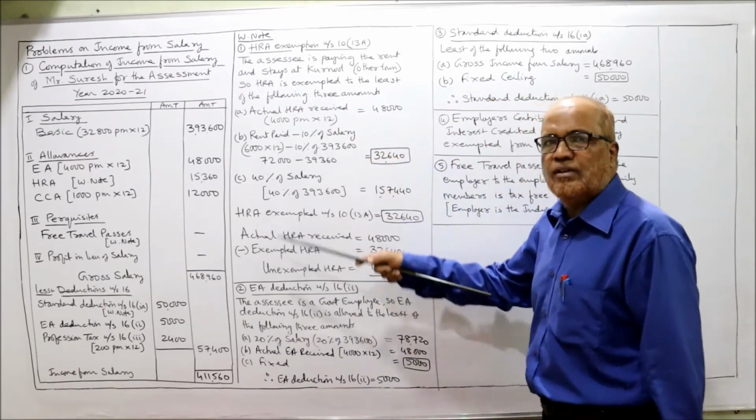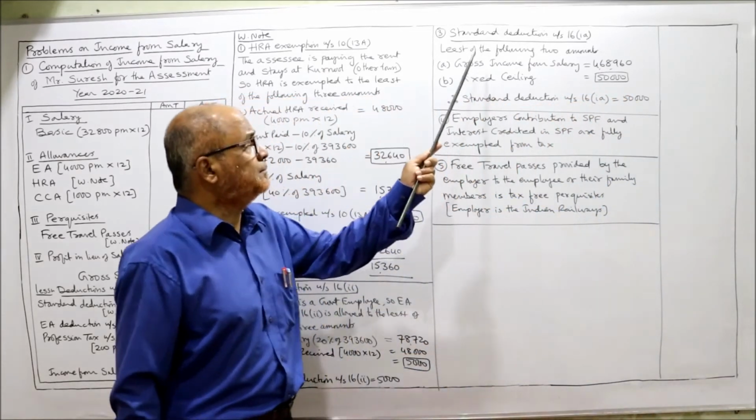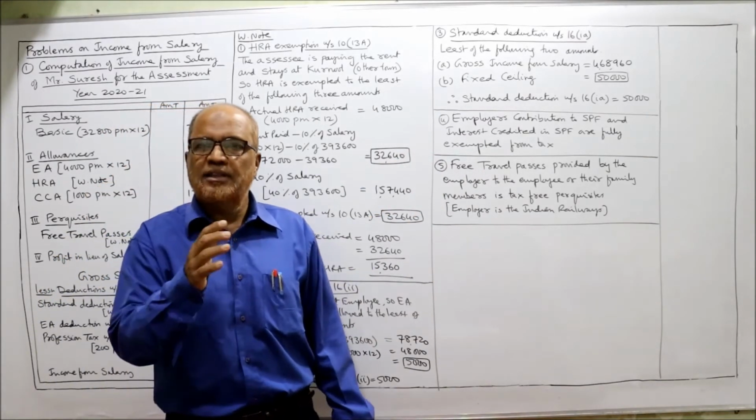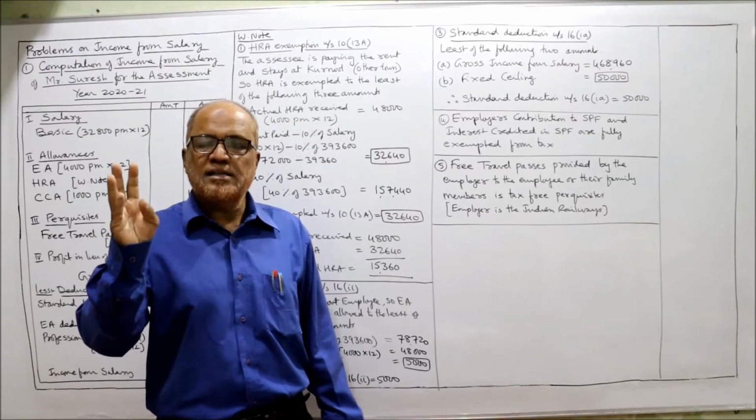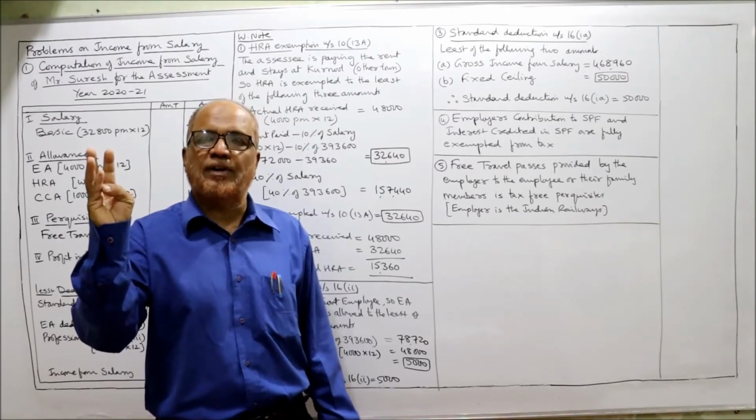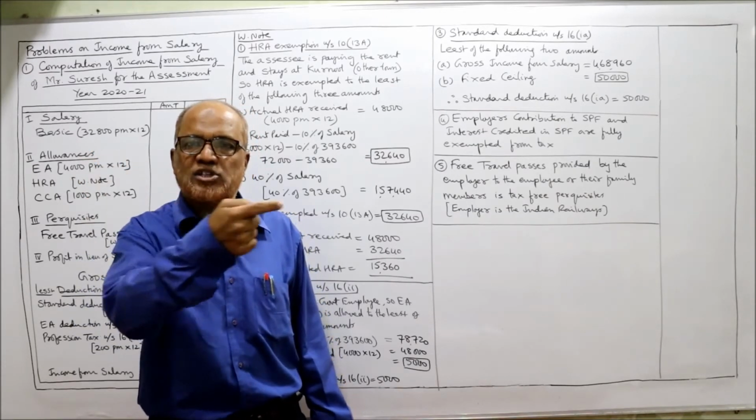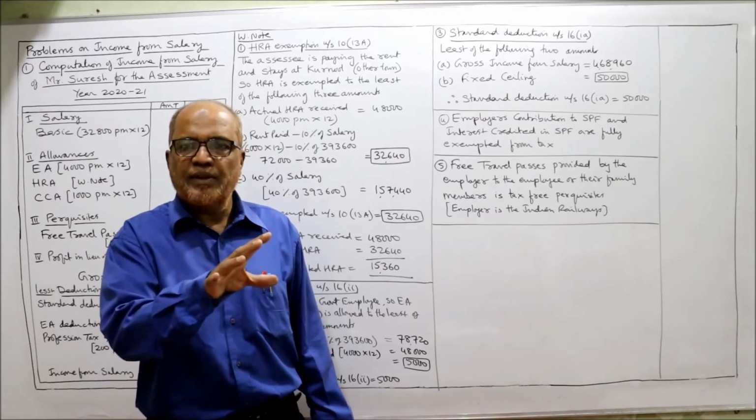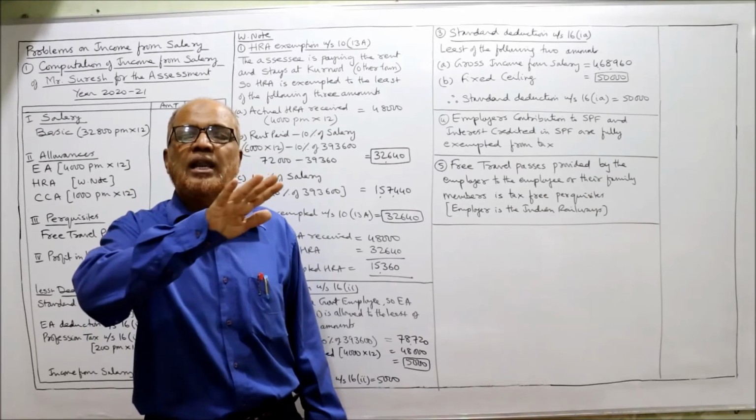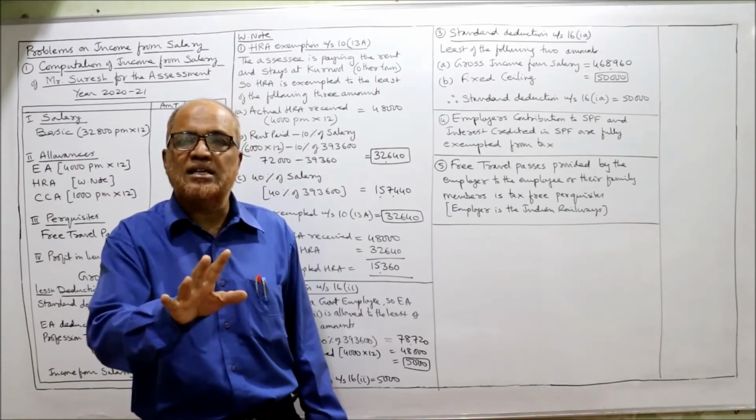In working note, you have to give the complete explanation. HRA exemption, EA deduction, then standard deduction, employer's contribution to SPF. Just now I told you there are four types of provident fund. That is, first SPF, statutory provident fund, RPF, recognized provident fund, URPF, unrecognized provident fund, PPF, public provident fund. The detail I have explained in the previous video. So right now, the employer's contribution to SPF is fully exempted from tax. Interest credited in SPF, fully exempted from tax.